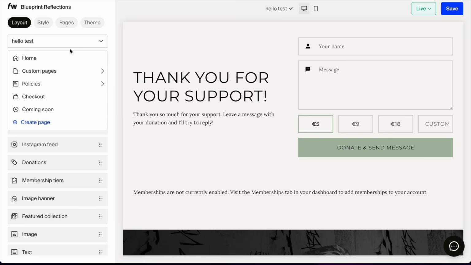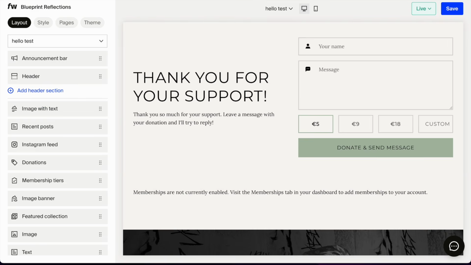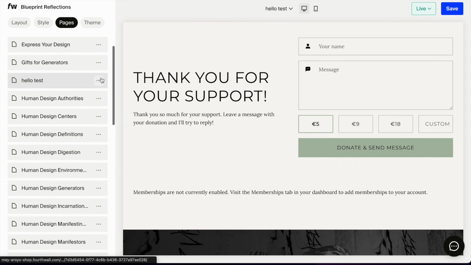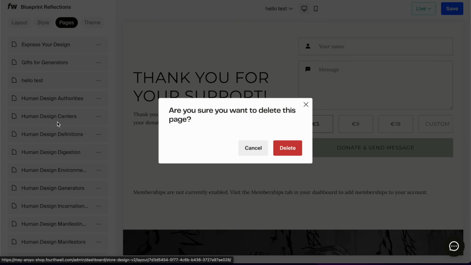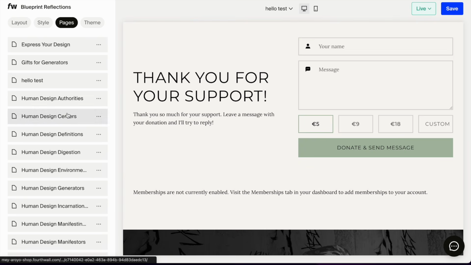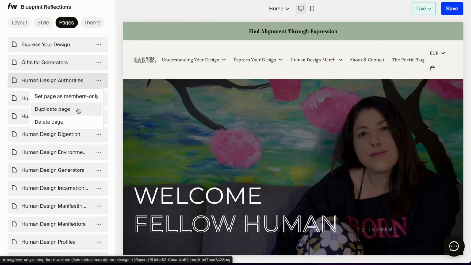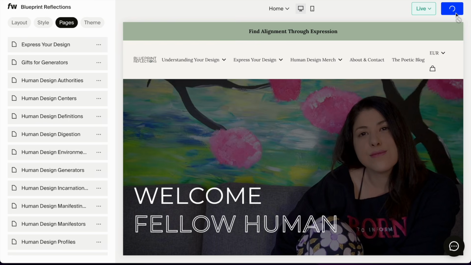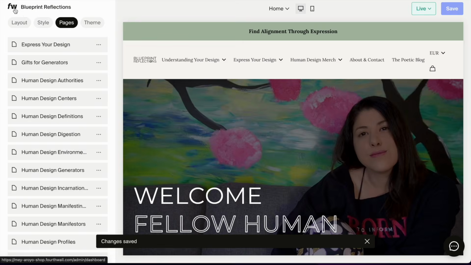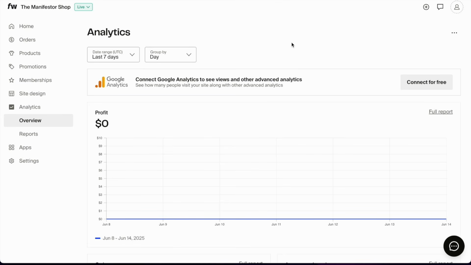For now, what I'm going to choose to do is to go back to my hello test pages, hello test, and delete the page. You can also duplicate pages, by the way, from the pages, which is really, really cool, and it will save you some time if the page includes the same amount of information or the same layout that you want on a different page. I'm going to save this. Hopefully I didn't break anything in the process, and get out of the site design to go back to analytics.